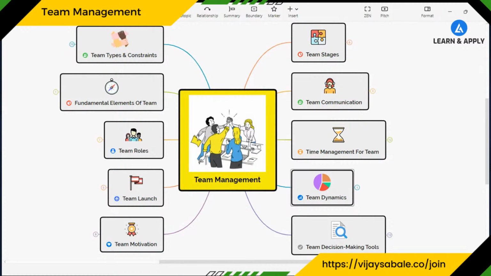As a part of team management, this is also an important topic from the Six Sigma Black Belt examination. And I have also seen that many working professionals are struggling to learn these team management principles and how to deploy them practically, right? As we learn team management, it consists of multiple topics. Let's start the learning of each of the topics. Let me explain what these topics are. The first topic is about team types and constraints.